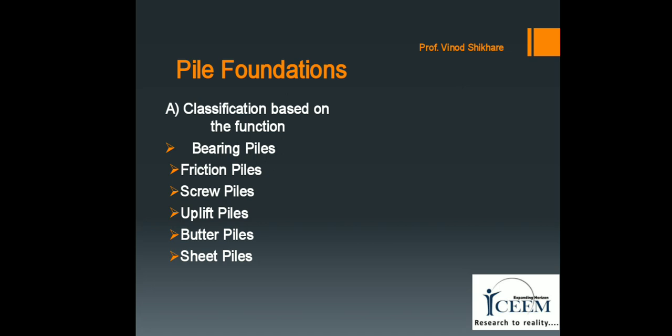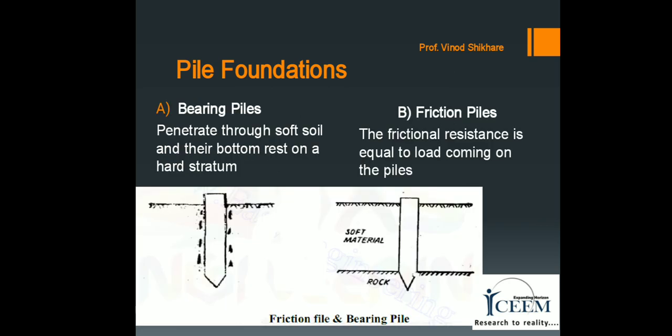Now, the classification of pile foundation, in which classification based on the function, the pile foundations are classified as bearing piles, friction piles, screw piles, batter piles, and sheet piles. First, we see bearing piles and friction piles.